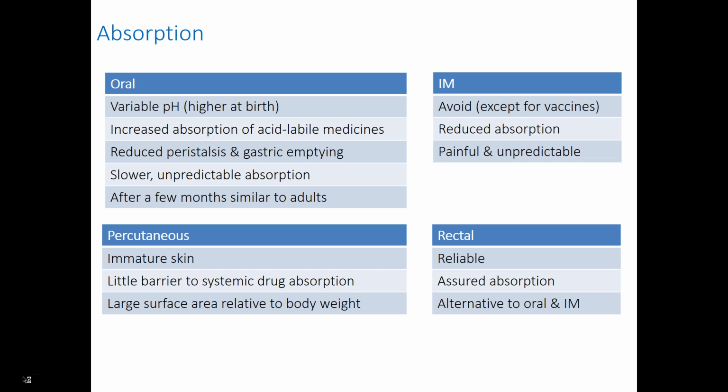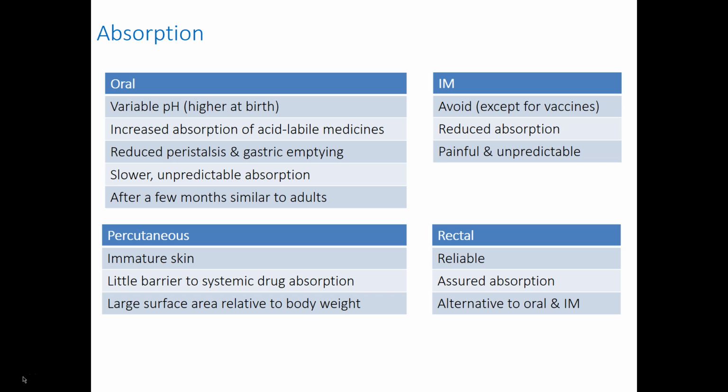Absorption is variable in children for different reasons. Oral absorption is variable because the pH varies. It's quite high at birth and then it falls. There may be increased absorption of acid labile medicines. There may be reduced peristalsis and reduced gastric emptying. There is generally slower and more unpredictable absorption than in adults, but after a few months these various processes are quite similar to those in adults.